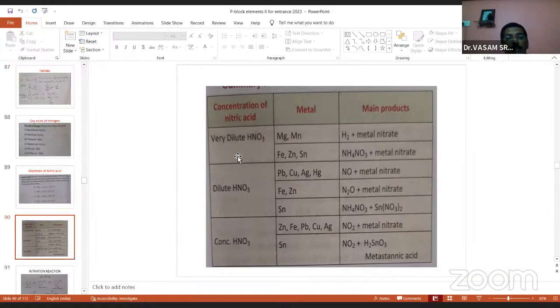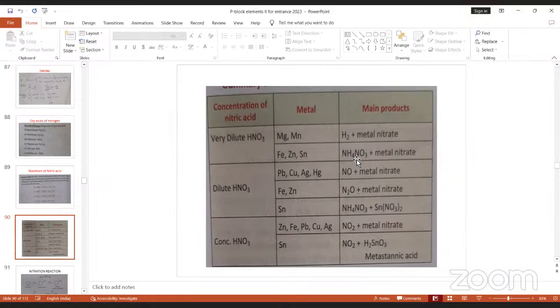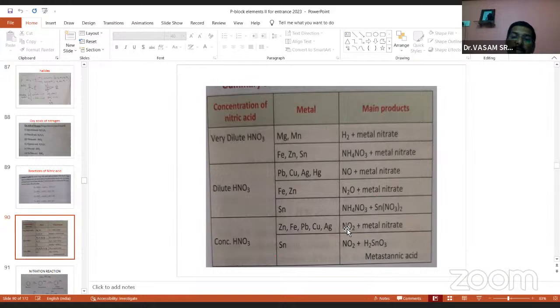I am taking three varieties here: very dilute, dilute, concentrated. Metal nitrate is common, it comes in all of them. They ask which gas is released. The question asks, which type of gas evolved when dilute nitric acid reacts with the following metals. So you have to remember this table. This is the most important.